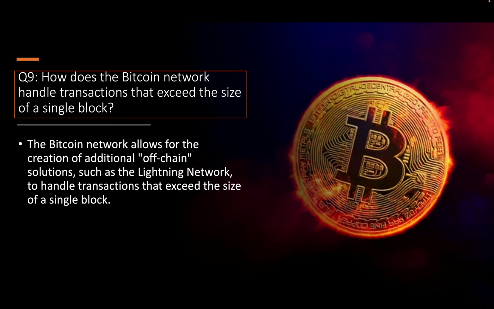Question number 9. How does the Bitcoin network handle transactions that exceed the size of a single block? The Bitcoin network allows for the creation of additional off-chain solutions such as the Lightning Network to handle transactions that exceed the size of a single block.